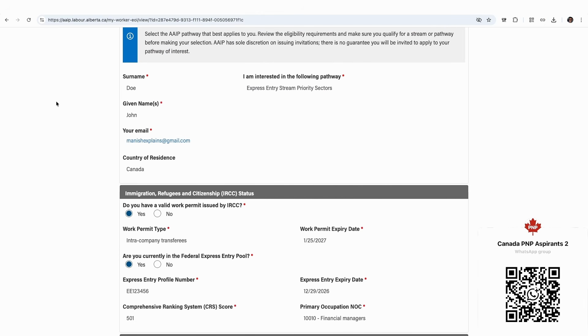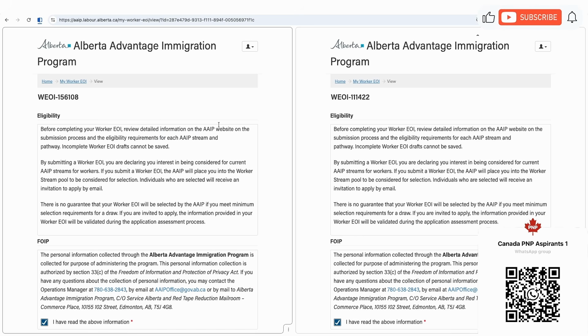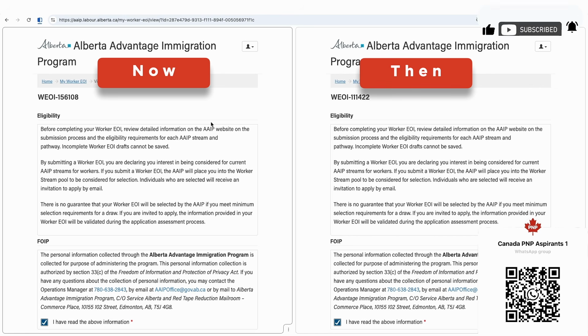However, if you have an older expression of interest, you would see certain fields which are blank in your expression of interest. So let me give you a view of how the expression of interest has changed between last time and this time. On the left hand side of your screen, you will see the newer expression of interest form. And on the right hand side, you will notice the older expression of interest form.